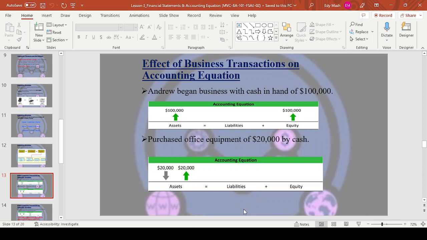All right, so you saw the example of Andrew there. Then he purchased office equipment, 20,000. Office equipment, that's an asset. 20,000 up the assets. And the cash is going out because he's paying for the office equipment using cash. Cash is also an asset, it's going down. You see how it happens there, you can see, yes, from the PowerPoint slide there.